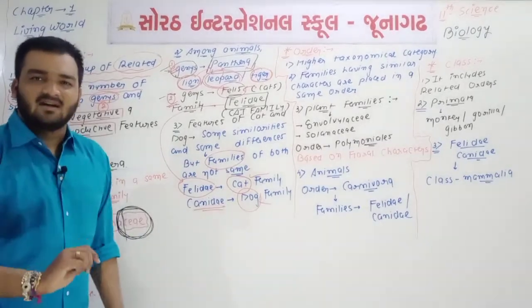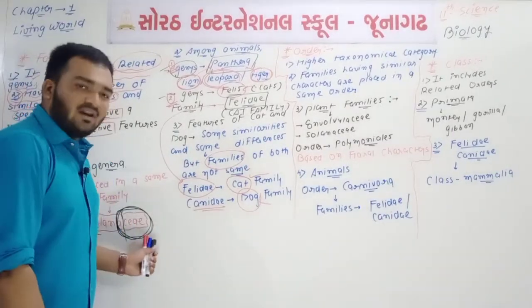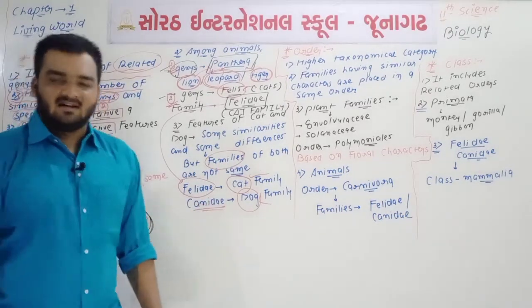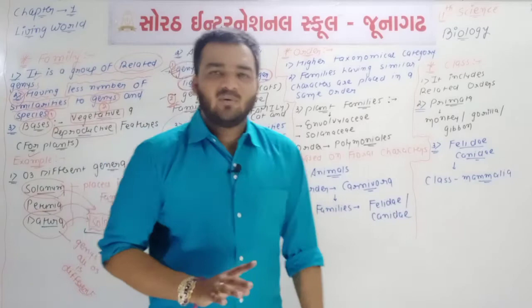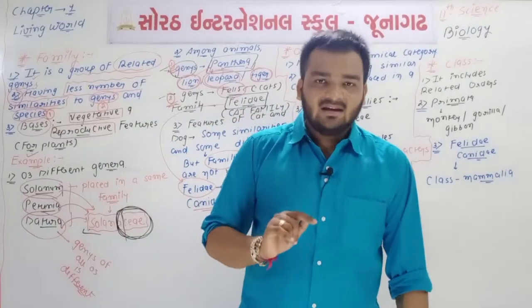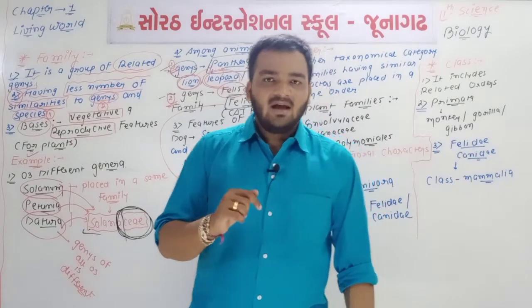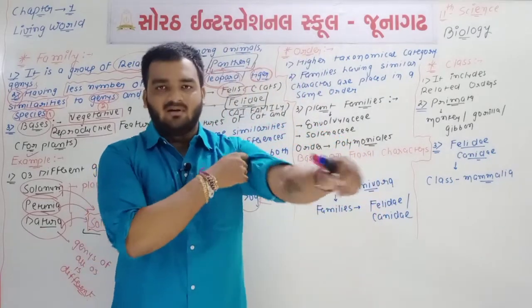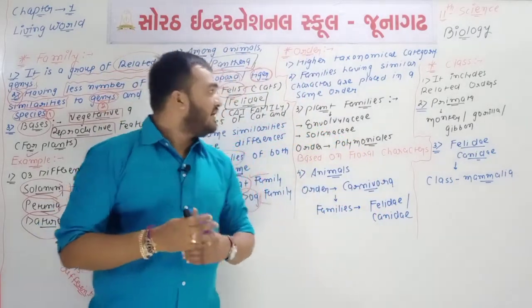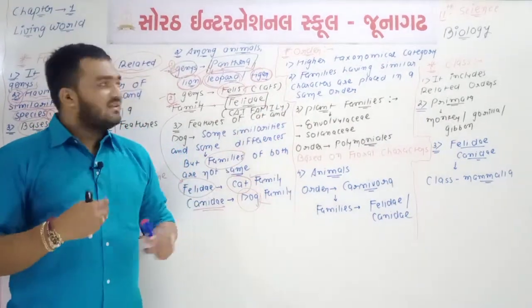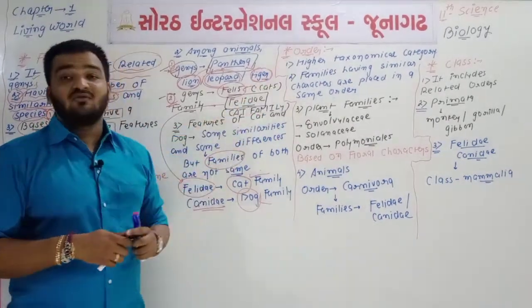So 3 names are there. First one is Solanaceae, second name is Felidae, third one is Canidae. Okay, Solanaceae, one type of plant family. Canidae, one type of dog family, animal family, and Felidae, one type of cat family. So this question is completed. Now, if we talk about the next short note, okay, next example is known as what? It is known as order.